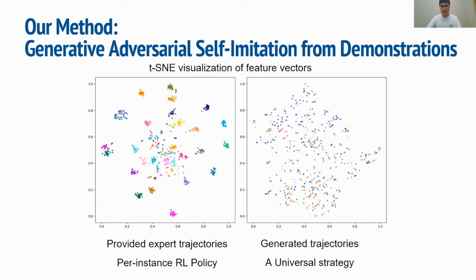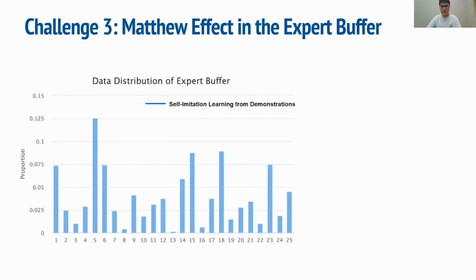Compared to the per-instance RL policy, our policy network tends to learn a more universal trajectory that can handle different object instances in a similar way, which comes by nature from the continuity of neural networks with the change in object instances. This figure shows the t-SNE visual comparison of the global feature extracted by the training discriminator, one from initial data in the expert buffer and one generated by our policy network.